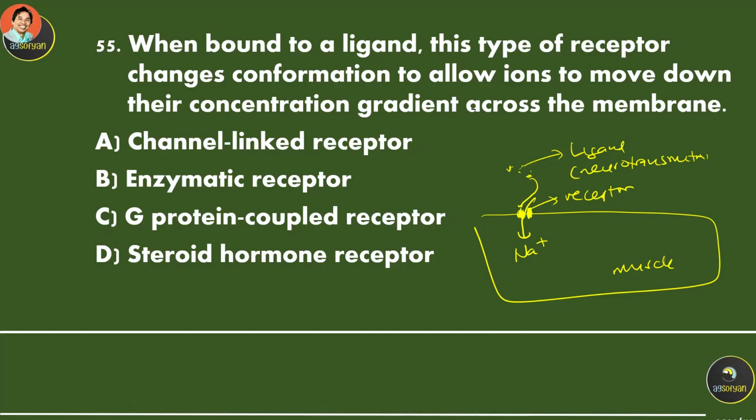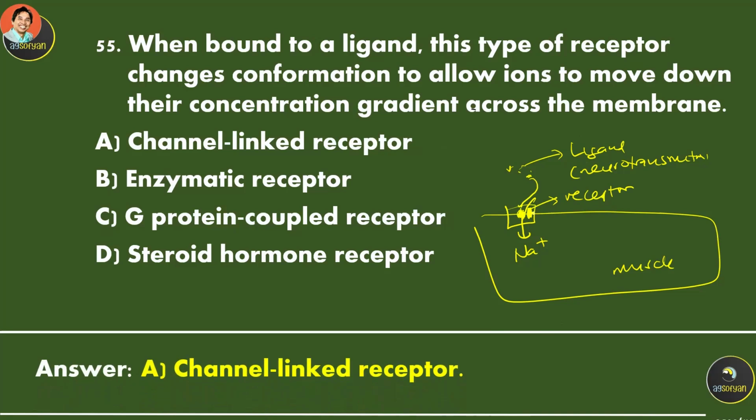Now, what do you call this receptor? It's going to be a channel-linked receptor because it's creating a channel. So this receptor is actually, let's say, a sodium-gated channel. Because it has a gate for sodium to enter, and on the gate, it has a receptor to receive something like a neurotransmitter or maybe a hormone in order to close or open that channel.